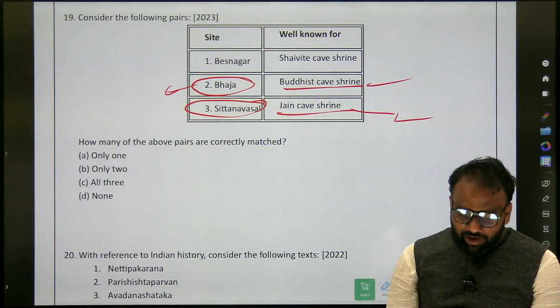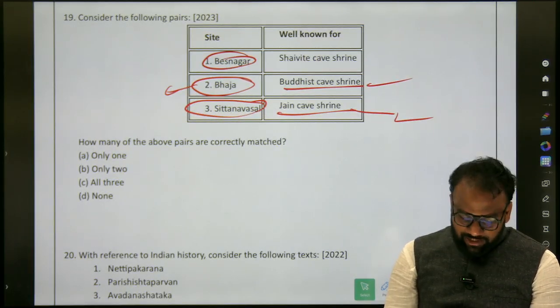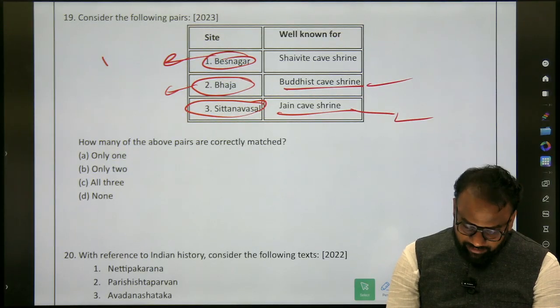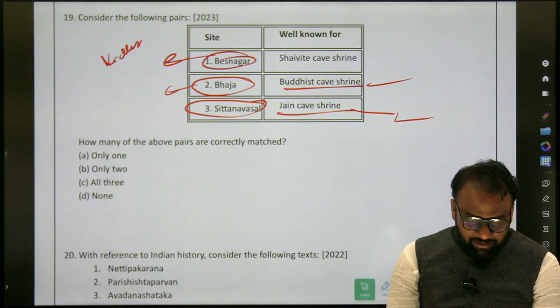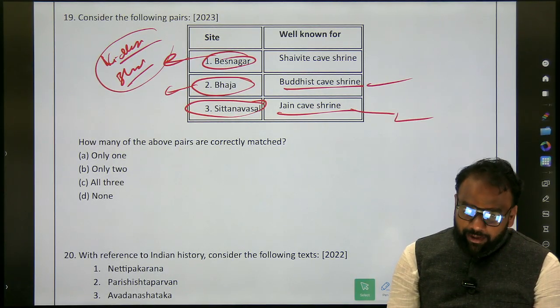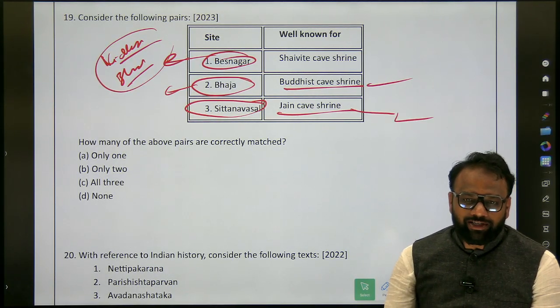In the same topic, we also have Besnagar. It is also called by an alternative name. Which is the alternative name? Vidisha. Again, Bhilsa as well. This topic has appeared in the context of Buddhist related monuments.